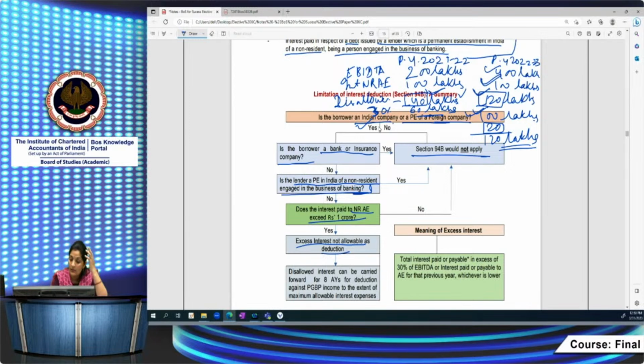And disallowed interest can be carried forward for 8 assessment years for deduction against PGBP, to the extent of maximum allowable interest expenses. So you have to compute. This is the manner of computation: total interest paid or payable to non-resident AEs, only in excess of 30% of EBITDA or interest paid or payable to AE for that previous year, whichever is lower.